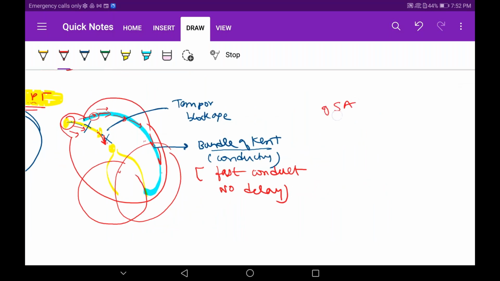This SA node is not working. The SA node is working. AV node, it did not reach. There is a blockage, so this abnormal connection is receiving the signal. This fellow is taking the conduction to the ventricles.